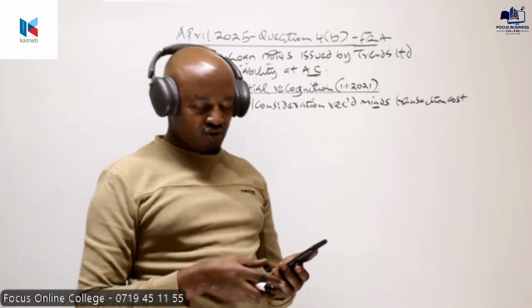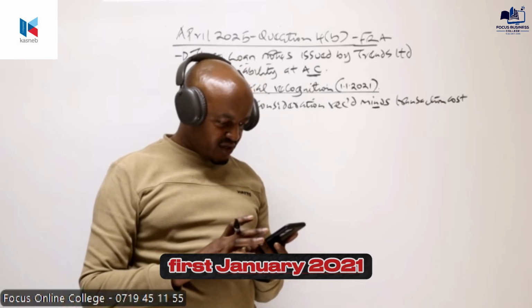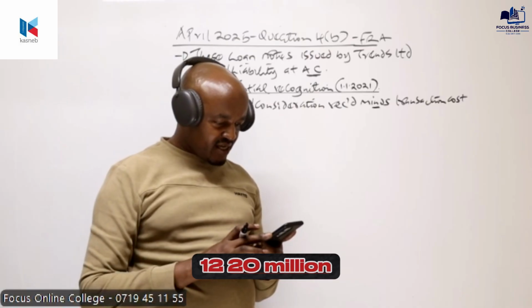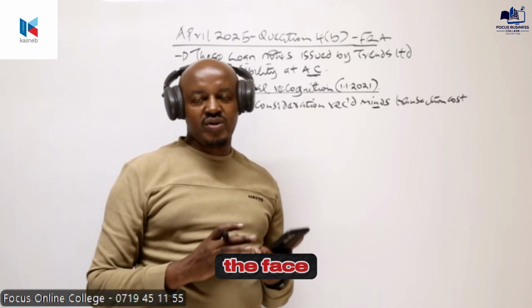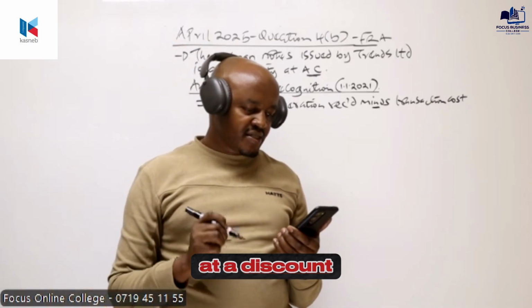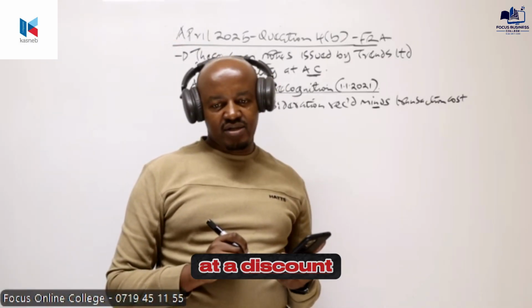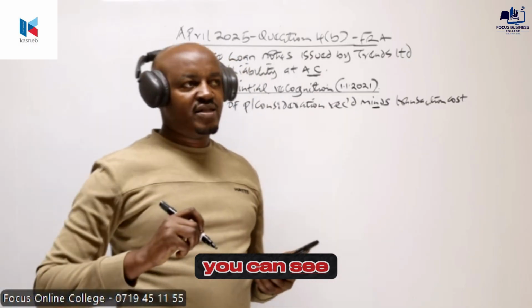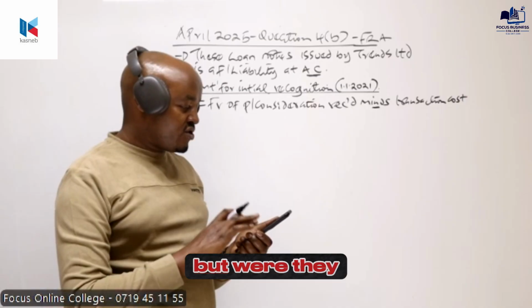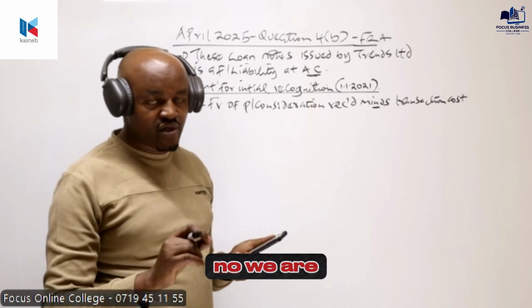Yes. Let's go back to paragraph 1, and basically we're told that on 1st January 2021, this company issued shillings 20 million, the nominal or par value, 8% loan note at a discount of 5%. In this case, the loan notes issued had a face value of 20 million, but were they issued at 20 million?